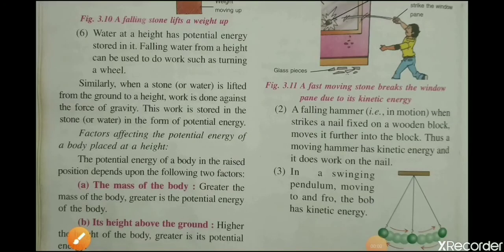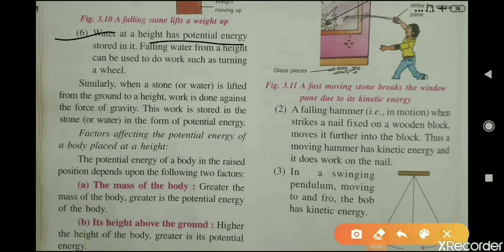Okay. Sixth point is, water at a height has potential energy stored in it. Falling water from a height can be used to do work such as turning a wheel. Means when water is stored at some height, and if it is allowed to fall from that height, it has some potential energy, and that potential energy is used to run the turbine with the help of which electricity is produced. Means water is stored in a dam at a certain height, and when that water is allowed to fall, it moves the turbine. Because of the potential energy, the turbine moves and electricity is produced.